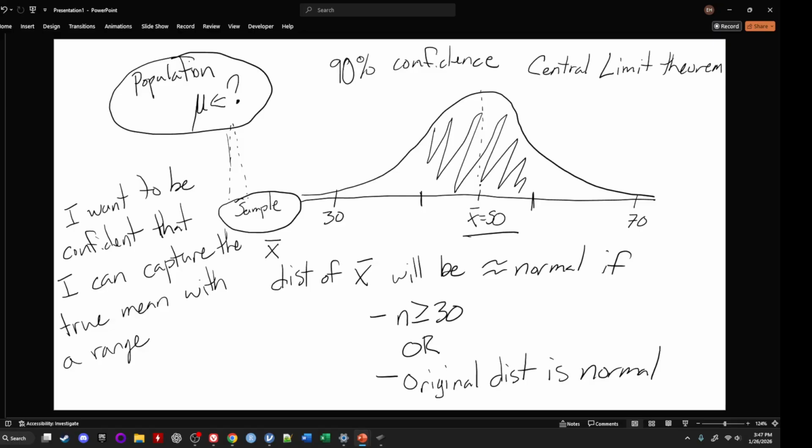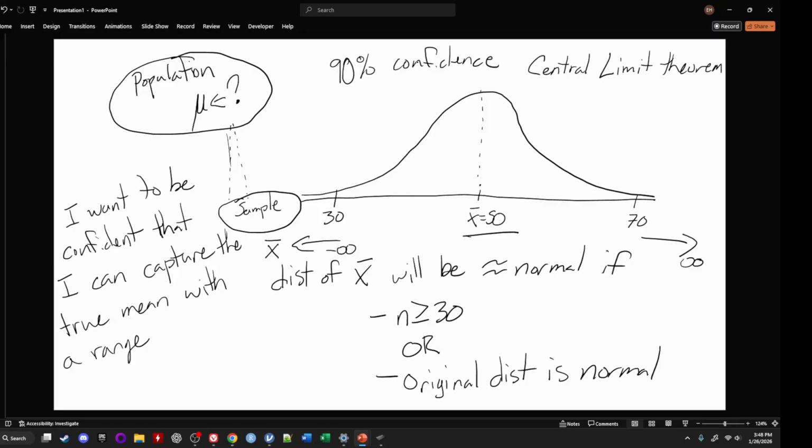It gives me a narrower range of where I think that the true mean is, but I'm less confident. Look, there's all of this space over here where the true mean could have landed. Okay, so if that's the case, then what is the bit? Maybe I want to be 100% confident. The problem with 100% confident is that a normal distribution extends in both directions to negative infinity and positive infinity. So if we were 100% confident, our range would be completely useless.